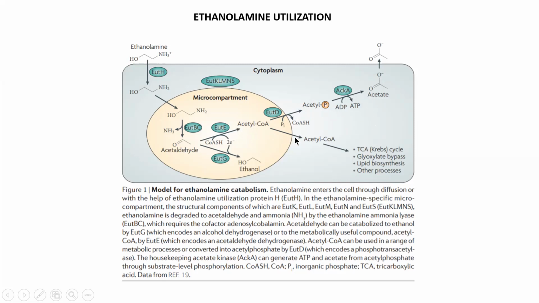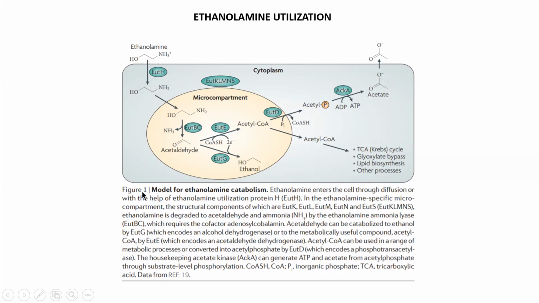Acetyl coenzyme A can directly be used in the biochemical pathways which take place in the cell, such as the tricarboxylic acid cycle, that is the Krebs cycle, the glyoxylate bypass, lipid biosynthesis, and some other processes inside the cell. So when we are studying ethanolamine utilization, this pathway is very important. Ethanolamine mostly acts as a nitrogen source, but in some cases it can also act as a carbon source. From ethanolamine, the end product we get is acetyl coenzyme A, which adds to the carbon pool of the biochemical pathways in the cell.